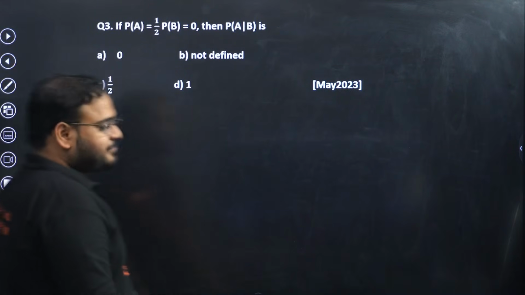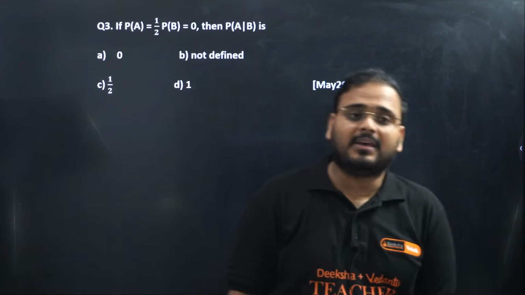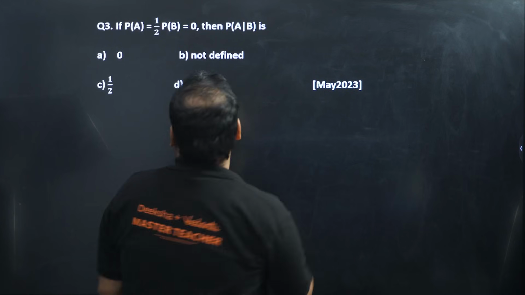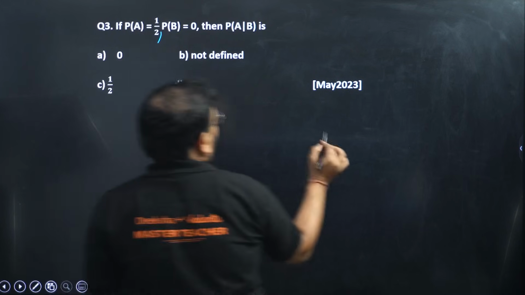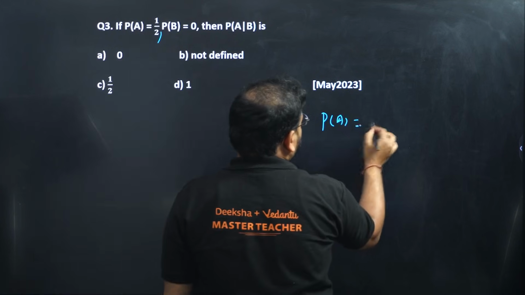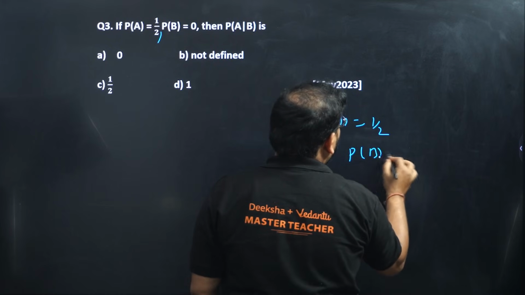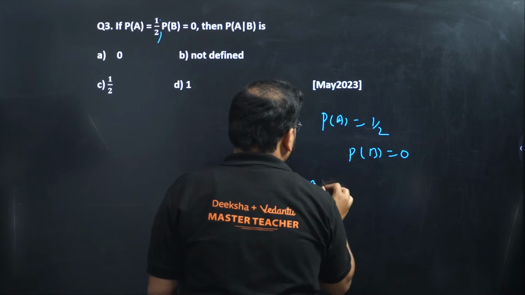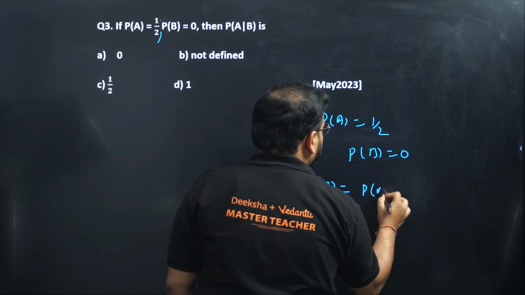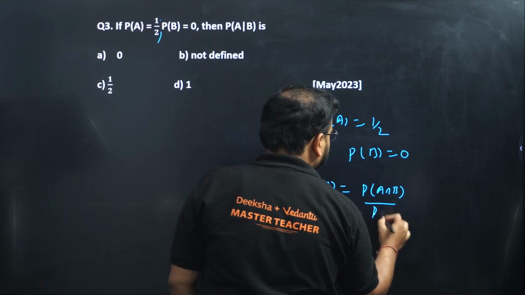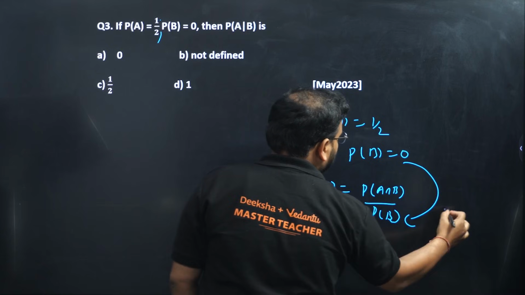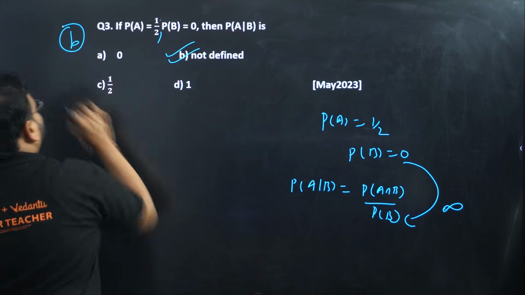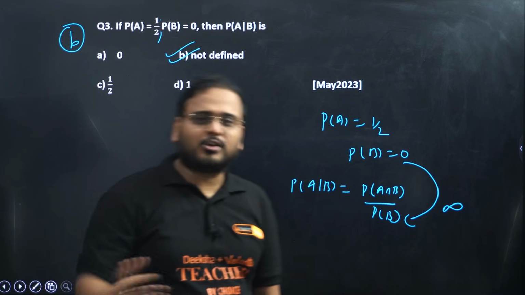Number 3. PA equals half of PB, which is 0. Okay, what is the value of... excuse me, I read it wrong. P of A is 1 by 2, P of B is 0, that was given in the question. They're asking us P of A given B will be what? PA intersection B upon PB. Since PB is 0, this whole thing becomes infinity, so not defined. This is an easy question. So that also comes, right?